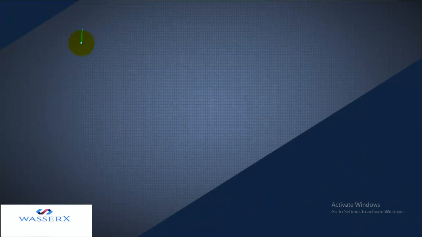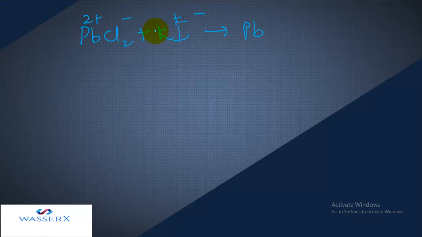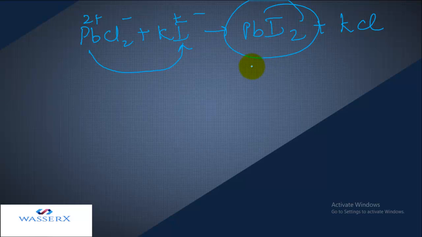For example, we have lead chloride and potassium iodide. And when we are mixing them, what do we get? If I write the valencies, they will interchange their ions, and as a result, Pb will combine with I and form PbI2, and along with that we get KCl. So this is a precipitation reaction, because when we mix them, we see an insoluble substance formed, that is the precipitate, which is left behind. A precipitate is always represented by the downward arrow. It means it stays behind, and it is called a precipitation reaction. So I think you got it.